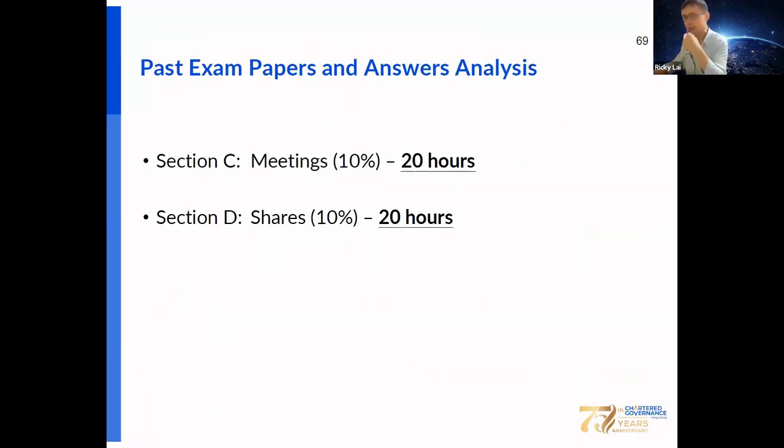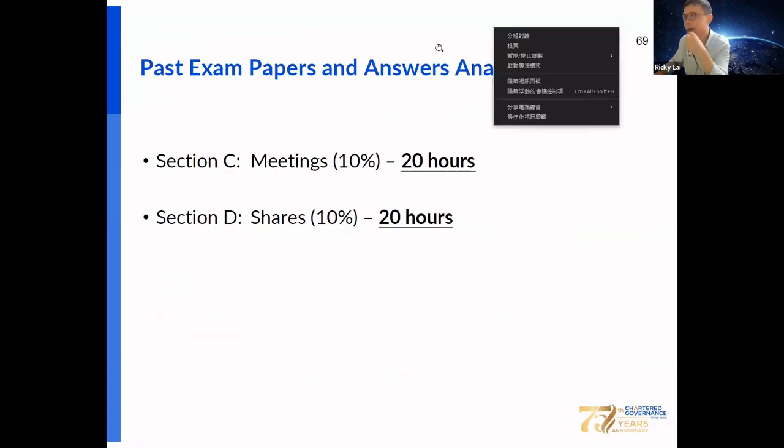Okay, so we have a very good idea of the major focus for Section C and Section D of the syllabus. Now let's have a quick look at the relevant past exam paper, examiner report, and the marking scheme.